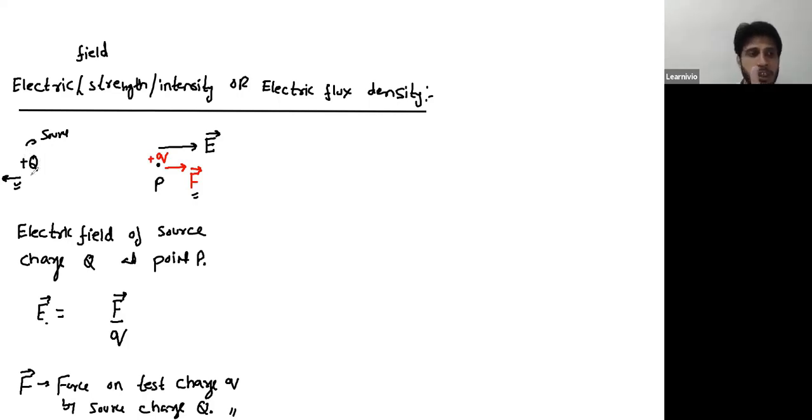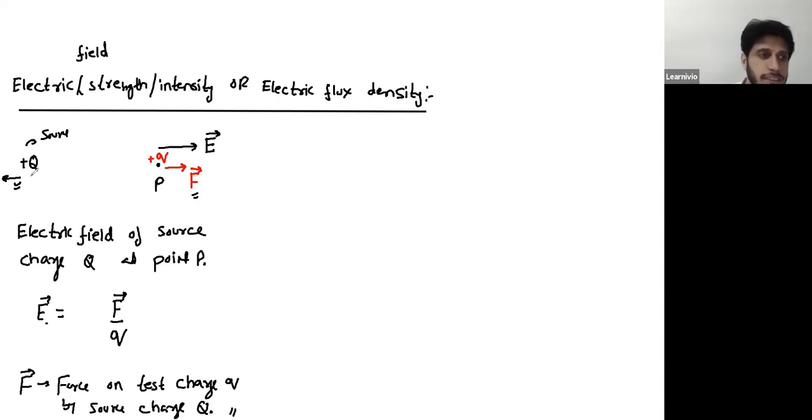The first method is you can just fix this capital Q by some unidentified forces. Like you can just bind this capital Q with a thread or a wire, or you can just stick it with a glue to the surface, so that this capital Q does not move. That's the first method, but that method is non-mathematical.